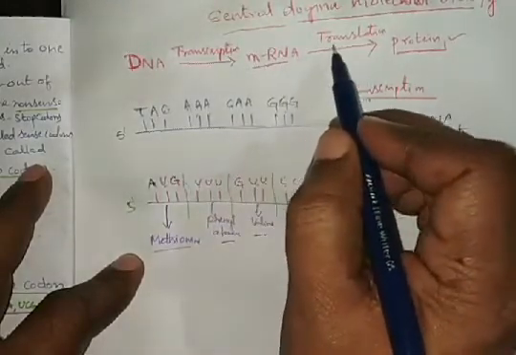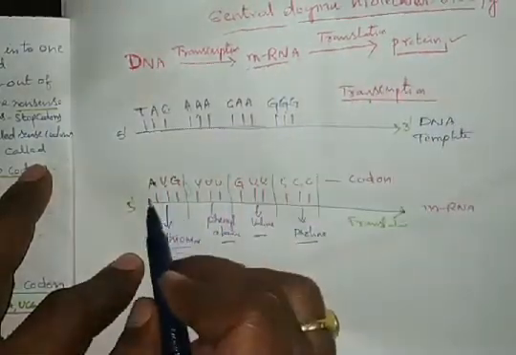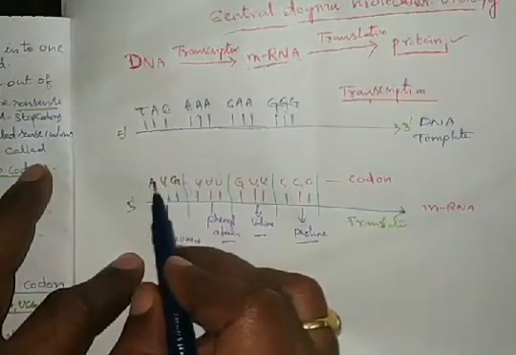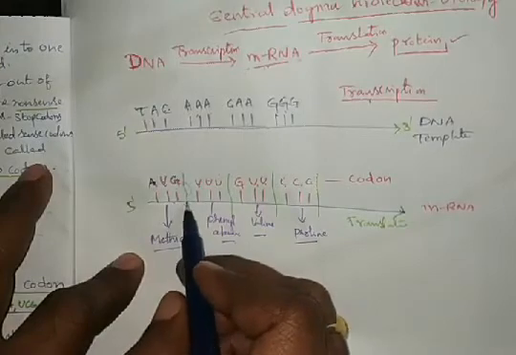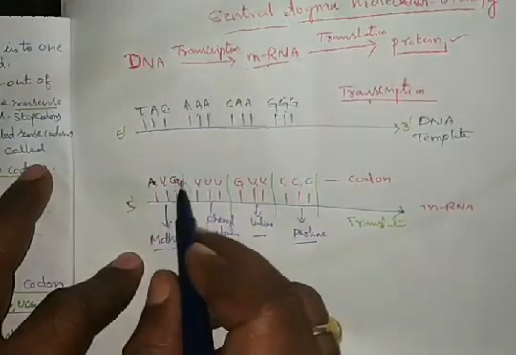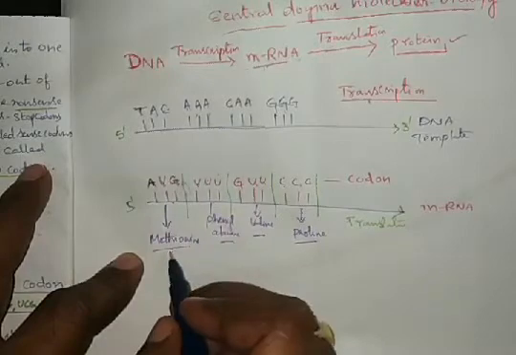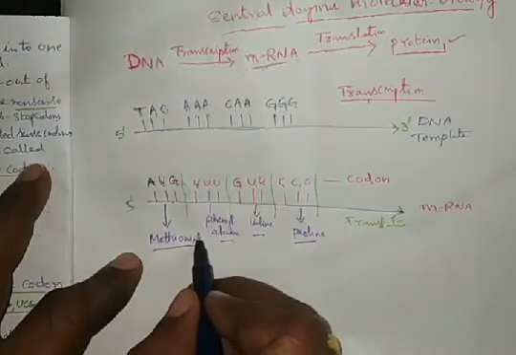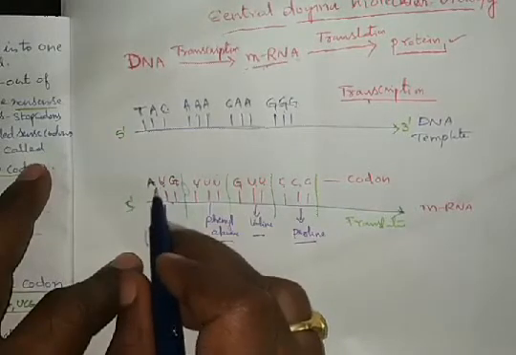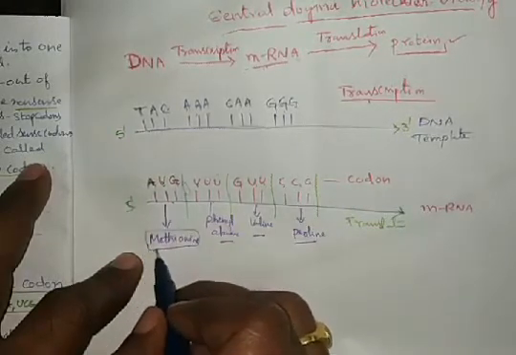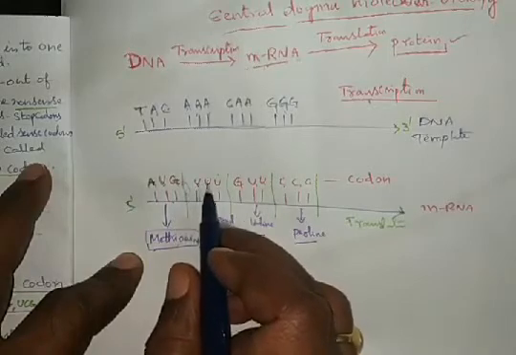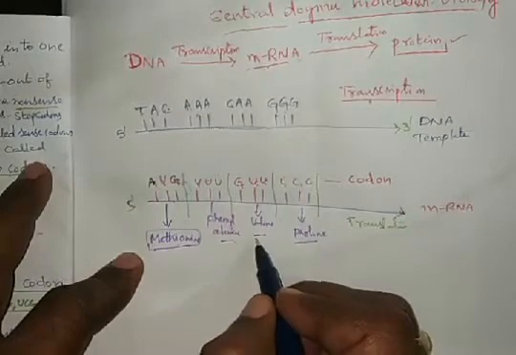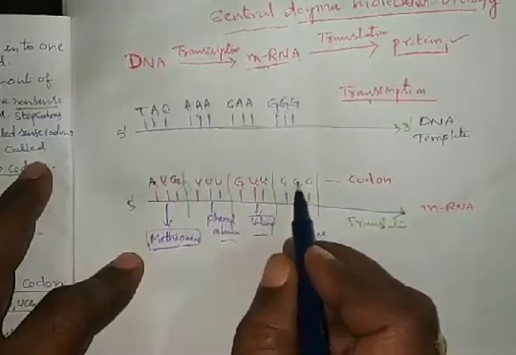After the mRNA, what happened? Translation takes place. The three nucleotide sequence of the mRNA is considered as one codon. This one codon is translated and it synthesizes one amino acid. So the AUG codon always codes methionine. UUU codon codes phenylalanine. GUU codon codes valine.